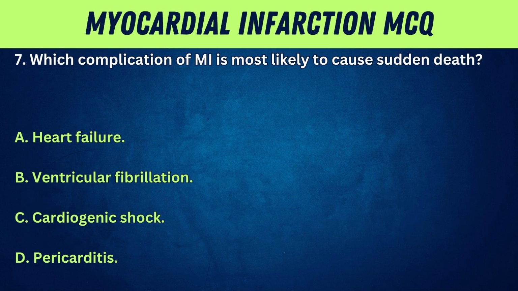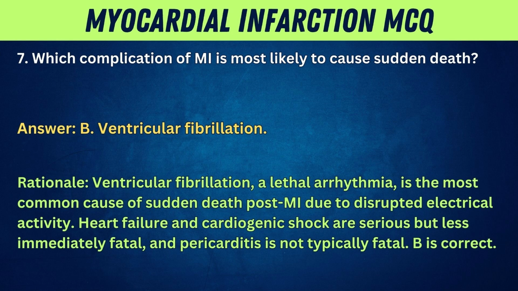7. Which complication of MI is most likely to cause sudden death? A. Heart failure. B. Ventricular fibrillation. C. Cardiogenic shock. D. Pericarditis. Answer: B. Ventricular fibrillation. Rationale: ventricular fibrillation, a lethal arrhythmia, is the most common cause of sudden death post-MI due to disrupted electrical activity. Heart failure and cardiogenic shock are serious but less immediately fatal, and pericarditis is not typically fatal. B is correct.